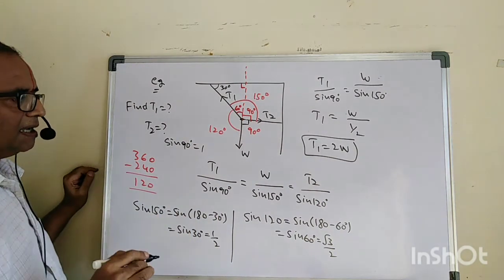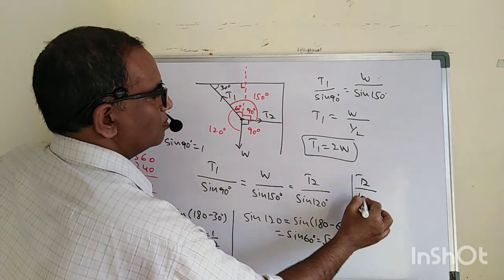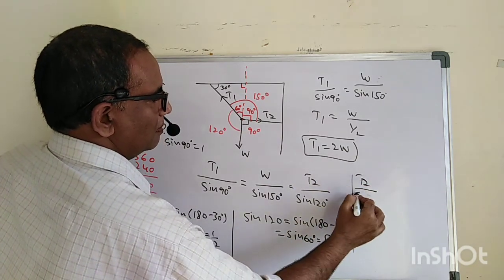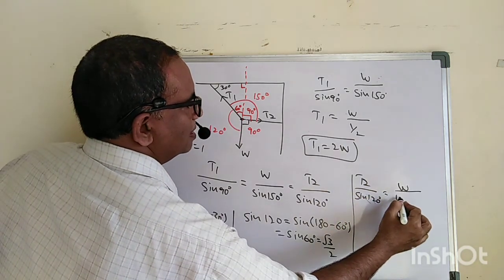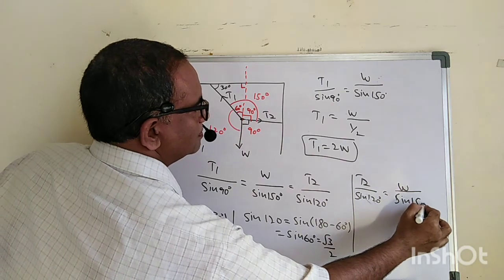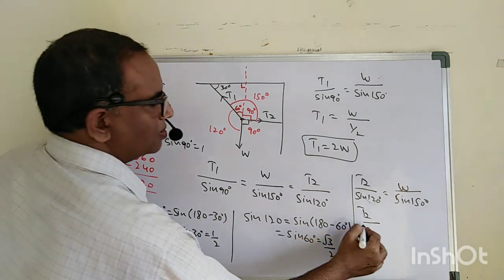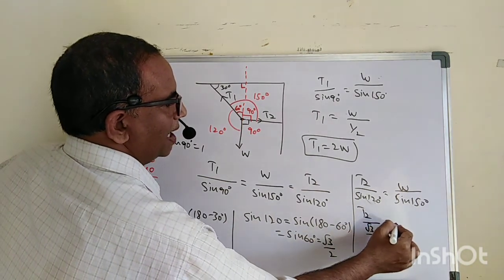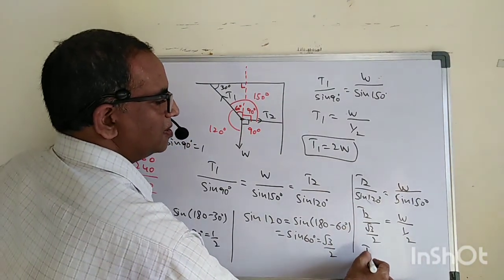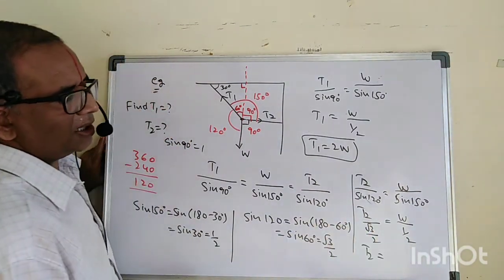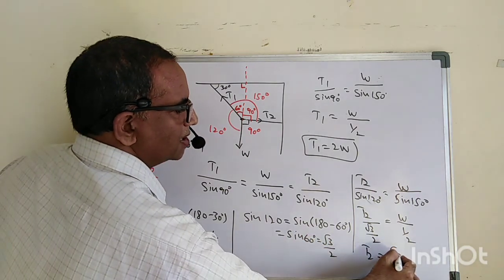Then similarly, let us take these two here. T2 by sine 120 degrees equals W by sine 150 degrees. Therefore, T2 by root 3 by 2 equals W by 1 by 2. Therefore, what is the T2 value? You can calculate this simply. The T2 value is nothing but root 3 into W.